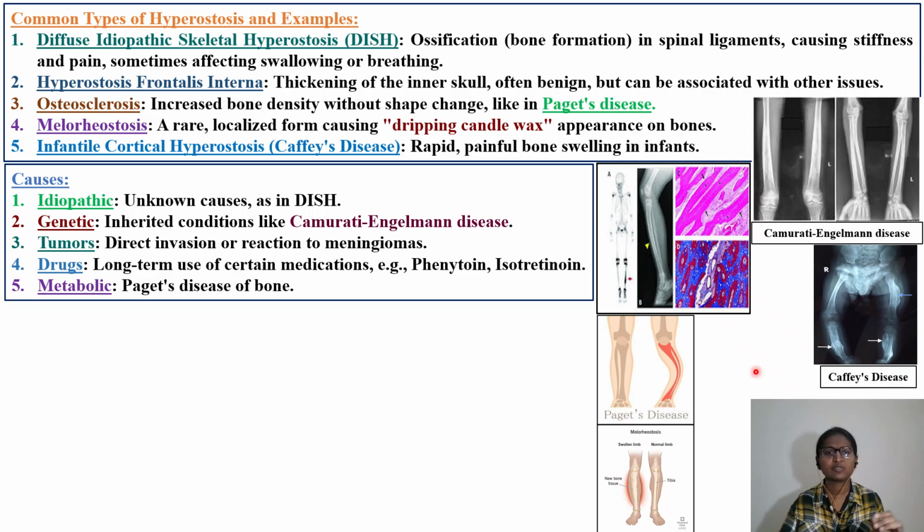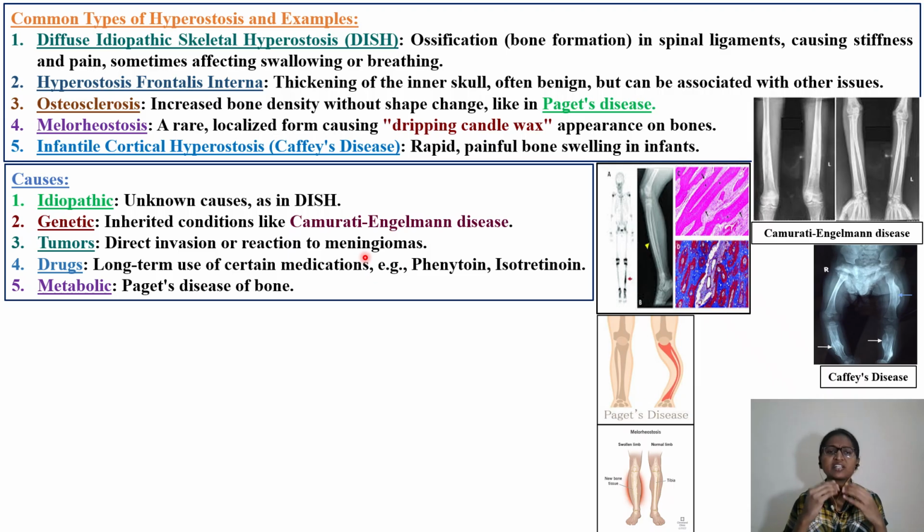So let's go back to the causes. Certain causes are genetic, inherited conditions like Camurati-Engelmann disease. Here you can see this in the picture. Then we have tumor. As I told you, some of them might be associated with benign or malignant tumor, direct invasion or reaction to meningiomas.